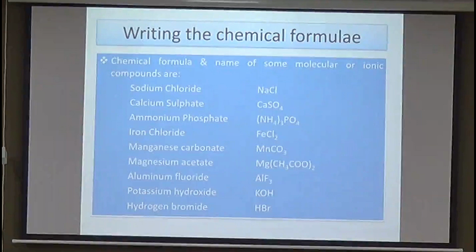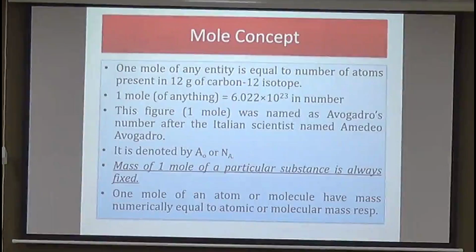Then we have mole concept. This is a very important part in the chapter. Mole is actually the counting unit. We can say 1 mole of any entity is equal to the number of atoms present in 12 grams of carbon-12 isotope. 1 mole of any substance is actually equal to a number which is called Avogadro's constant, and this number is 6.022 × 10^23.